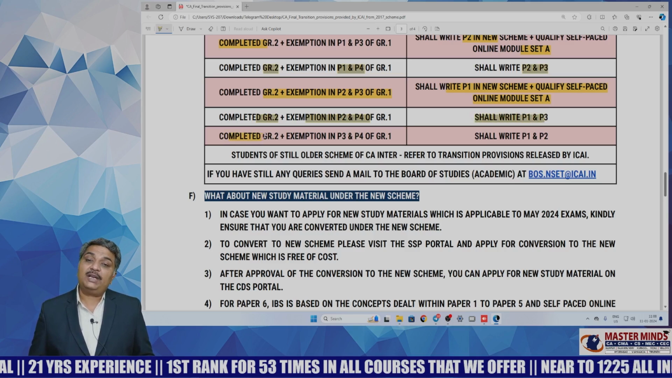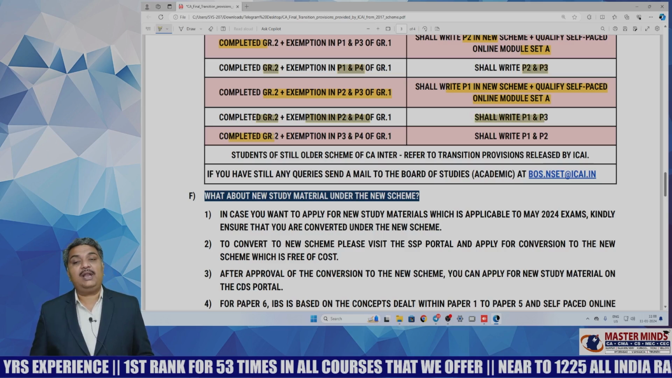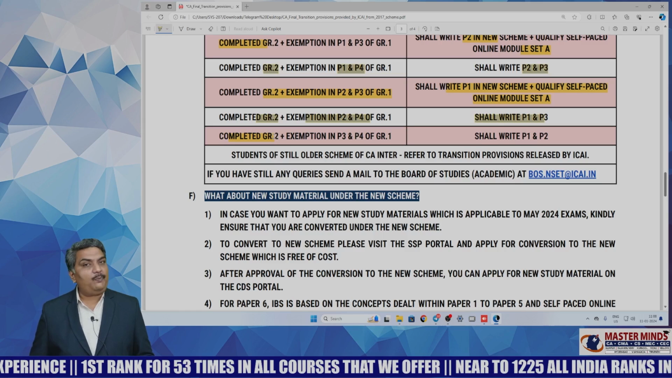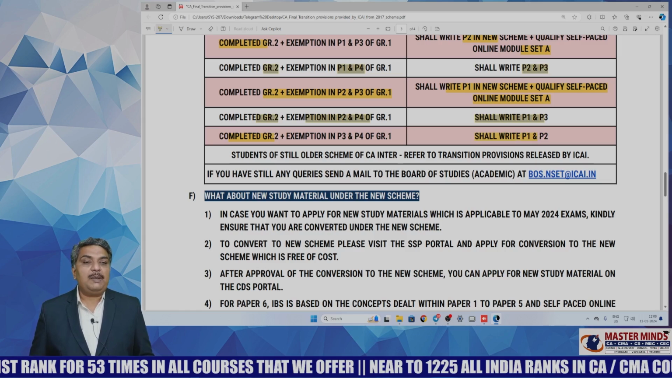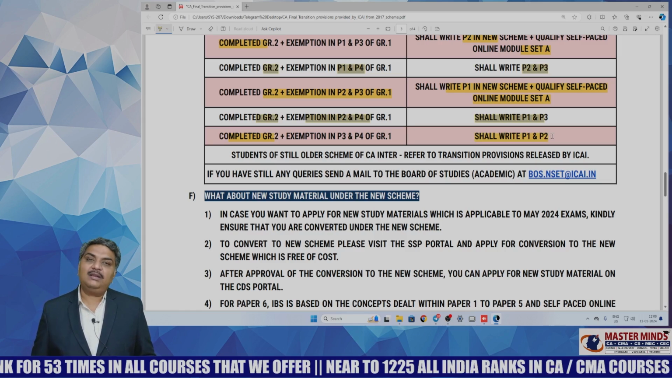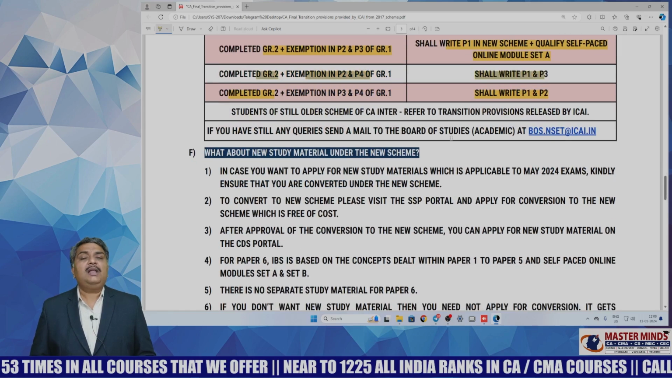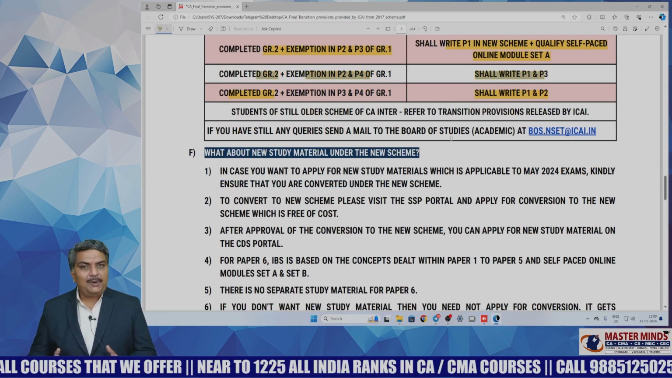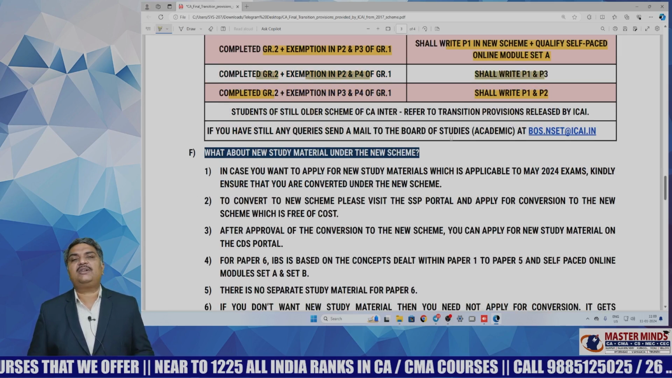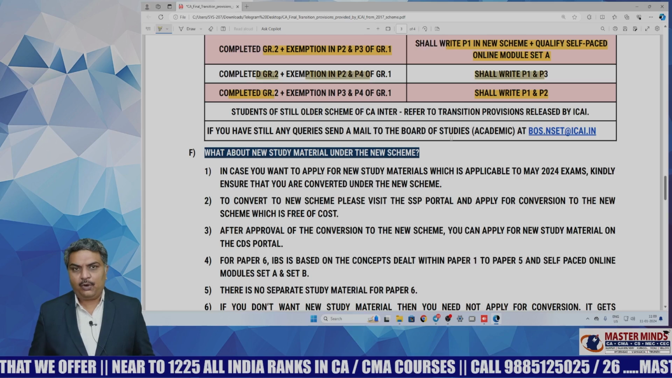A student has completed group 2 and got exemption in paper 3 and paper 4 of group 1 in the old scheme. Then such a student shall write paper 1 and paper 2 in the new scheme. And if you are a student who belongs to a still older scheme, please refer to the transition provisions released by ICAI and follow accordingly.